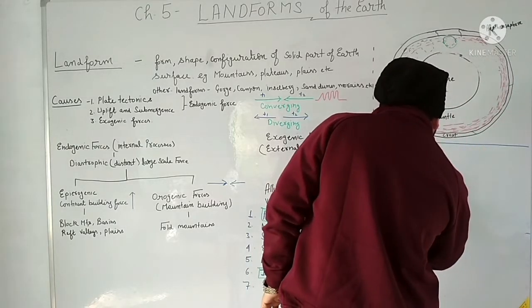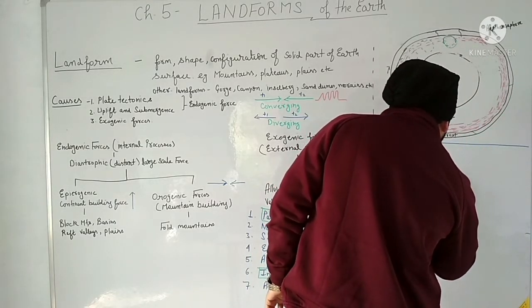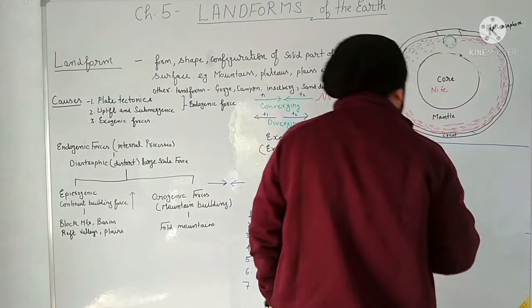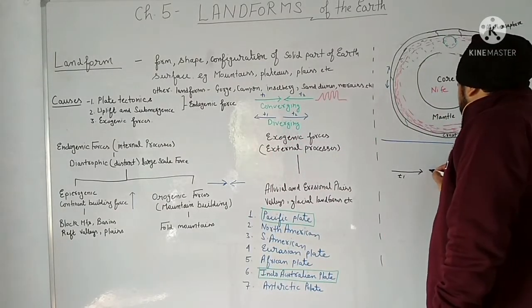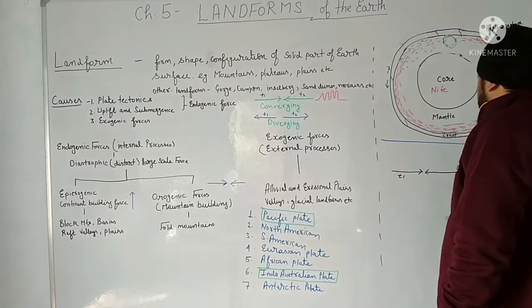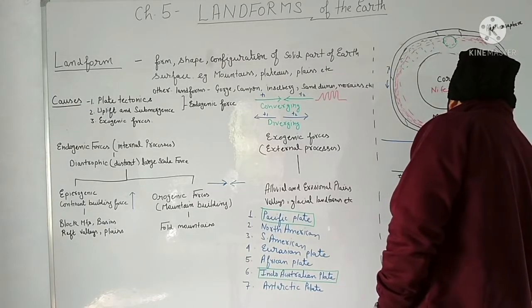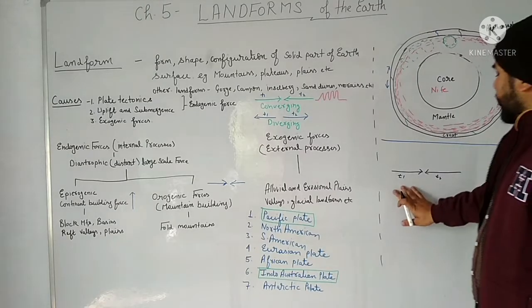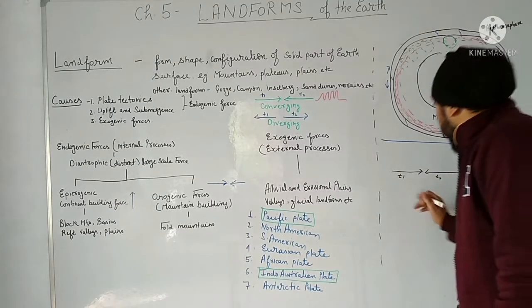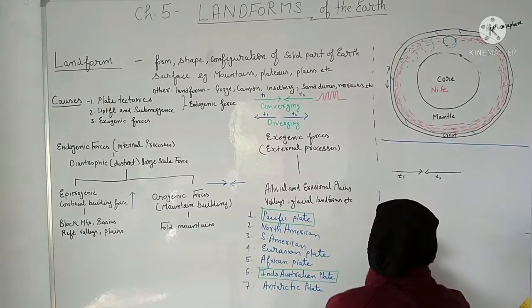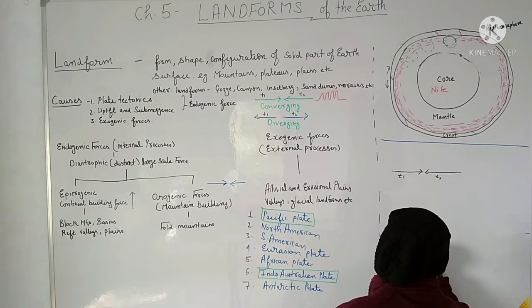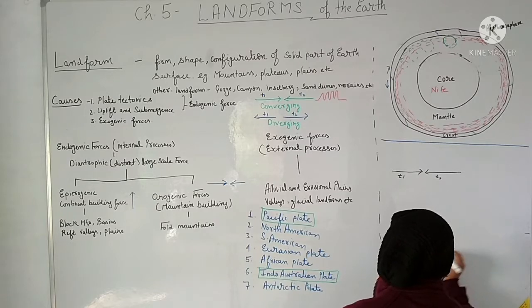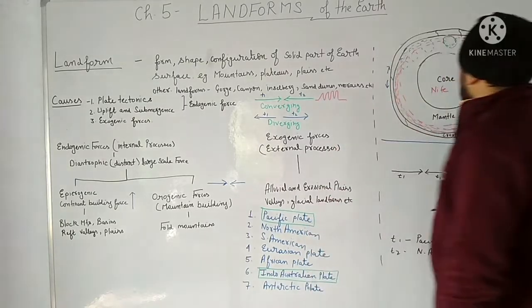I have told you that because of these convectional currents, tectonic plates move. So suppose one tectonic plate is moving this way, this is T1. T1 we can say is any tectonic plate, it may be the Pacific plate, and here it is T2, suppose it is the North American plate, okay.